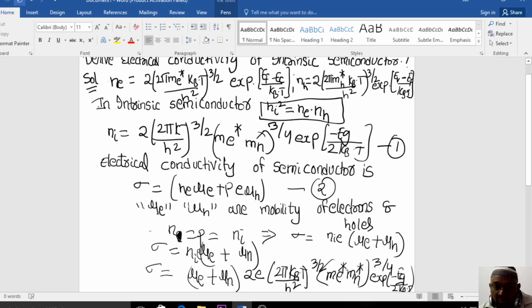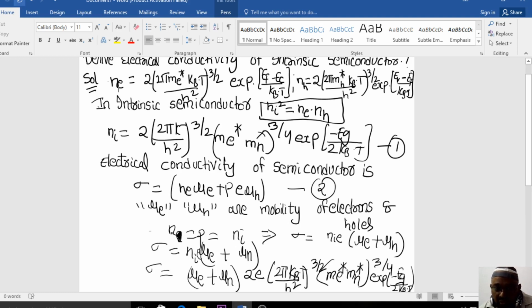So the mu suffix e and mu suffix h are the mobility of electrons and holes. Mobility means the electrons and holes are moving in the semiconductor. The charges are moving, right?